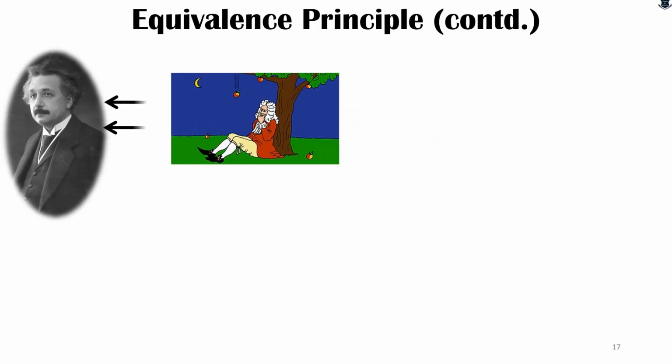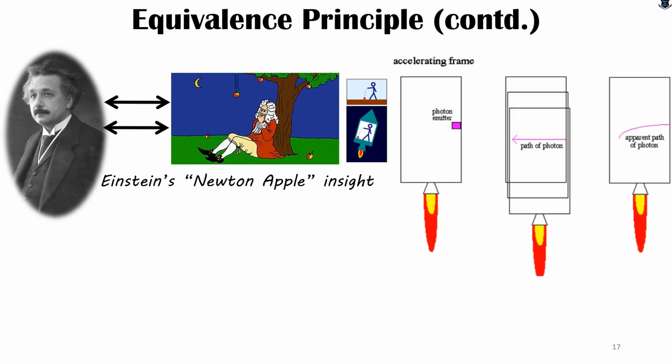I would call this particular experiment something similar to Newton's apple insight. When Newton was sitting in the garden and the apple fell on his head, he discovered gravity. A similar kind of thing happened with Albert Einstein. So here you see that this is the photon emitter, and the elevator is accelerating upwards, and on the right hand side you see the apparent path of the photon.